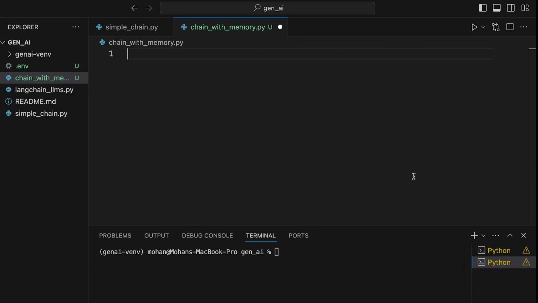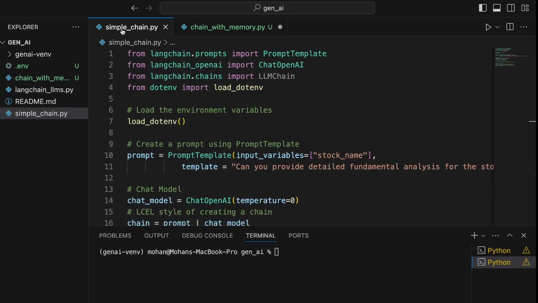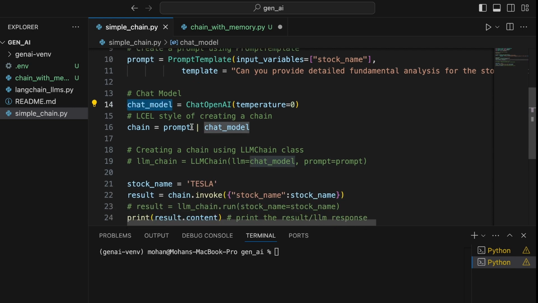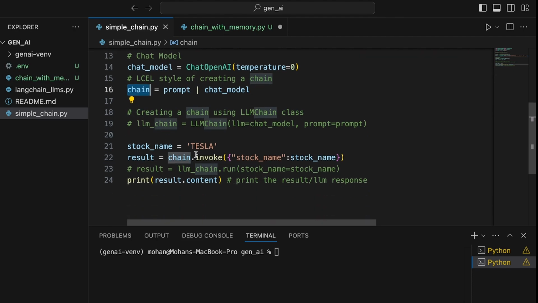Hello everyone. In this session, let's look at creating a chain by considering an additional component like memory, along with the prompt template as well as the chat models that we must have already considered while creating a simple chain. So if you are looking at this particular Python script, simple_chain.py, we have leveraged both PromptTemplate as well as ChatOpenAI in order to carve out the prompt and also create the chat model object by considering both those classes. And we basically use this LCEL style of creating a chain by chaining the prompt and chat model together.